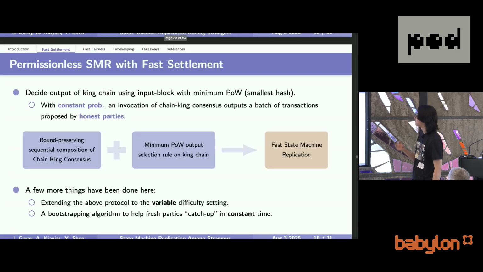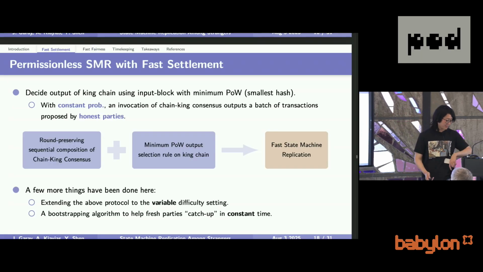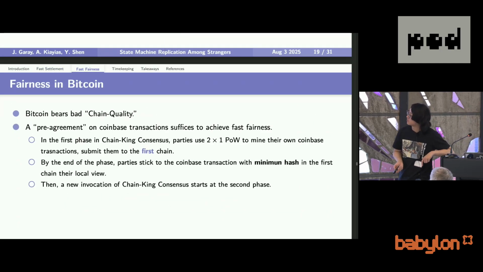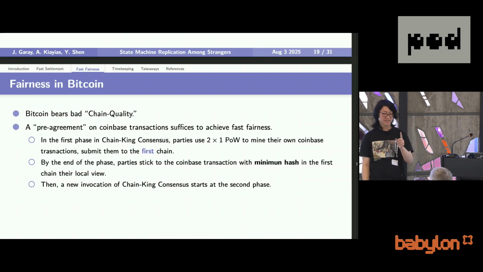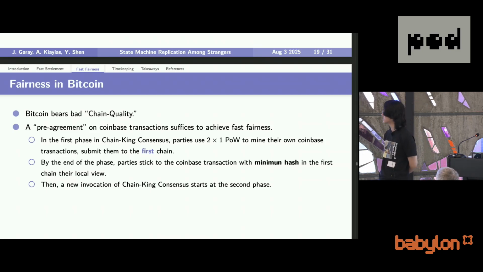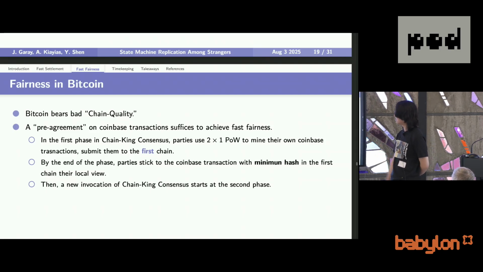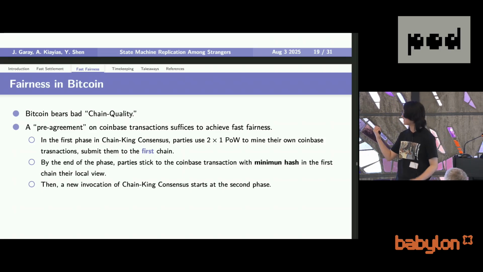And with this minimum proof of work output selection on the king chain in mind, we immediately get faster fairness. For faster fairness, we want to select an honest coinbase transaction with probability proportional to the computational power. If we add an additional phase before we execute each king consensus invocation, then we already get it.